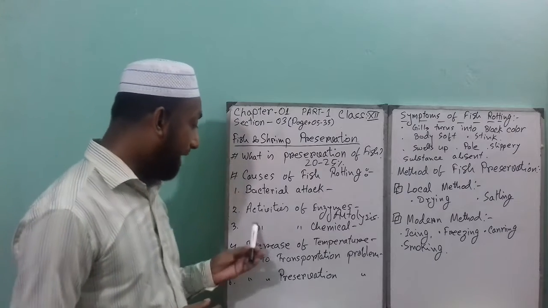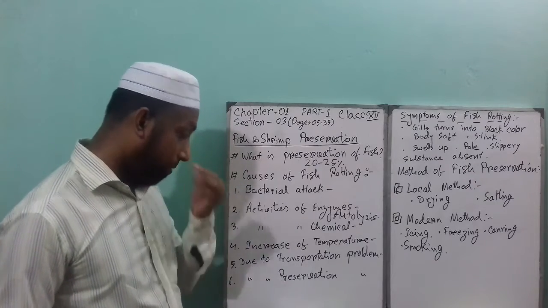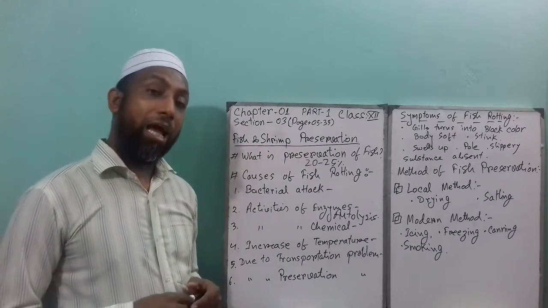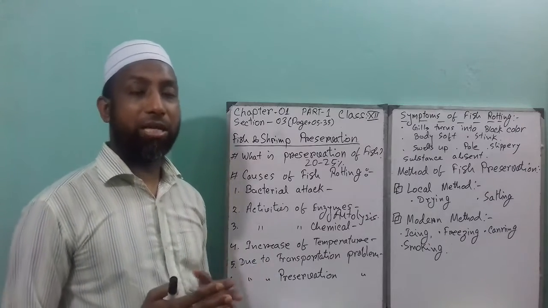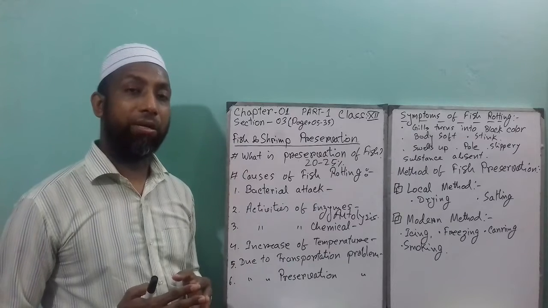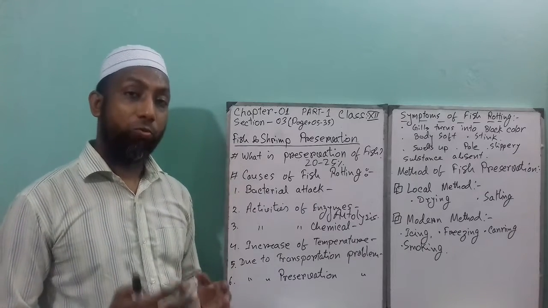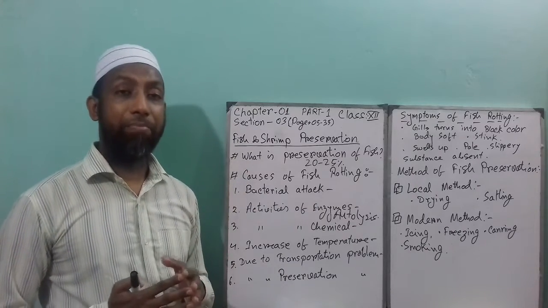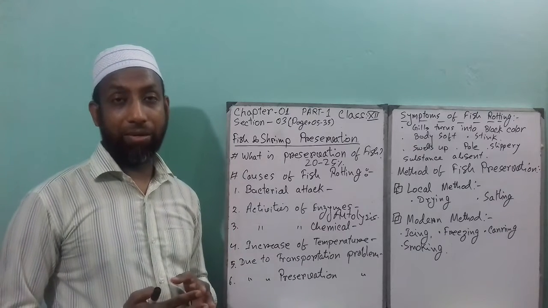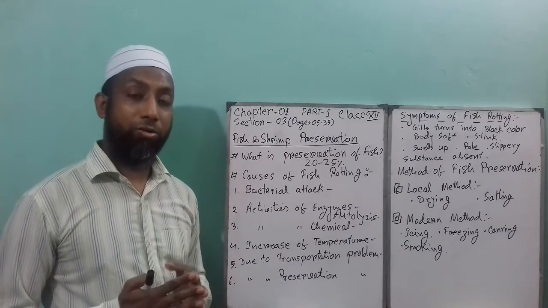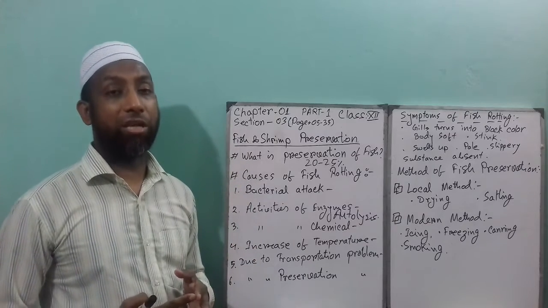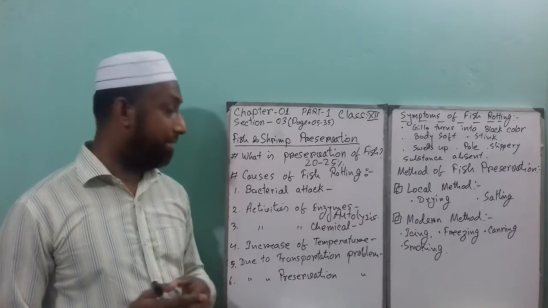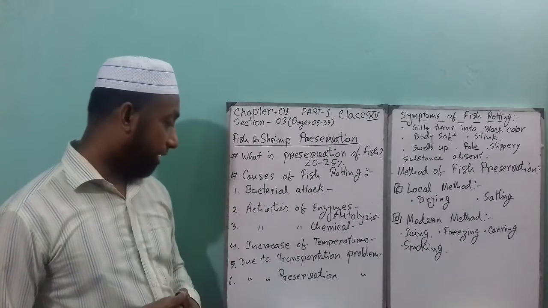Next one is activities of chemicals. What are the activities of chemicals? The same thing: numerous types of chemical substances are present in the fish body when it is alive, but at that time they do not do any harmful activities. But after the fish dies, they start their activities. That means the fish starts rotting.